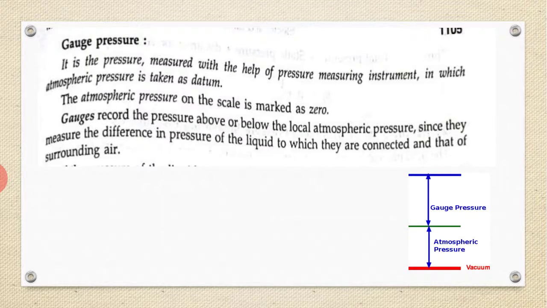Next is gauge pressure. Gauge pressure is the pressure measured with the help of a pressure measuring instrument in which atmospheric pressure is taken as a datum, that is, as the reference. The figure here shows atmospheric pressure and gauge pressure. Gauges record the pressure above or below the local atmospheric pressure, since they measure the difference in pressure between the liquid to which they are connected and the surrounding air.